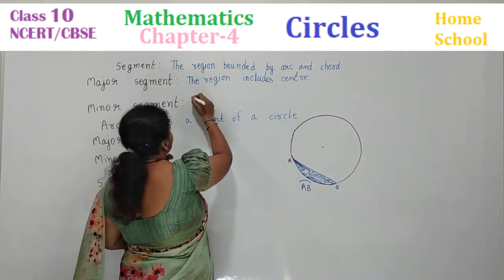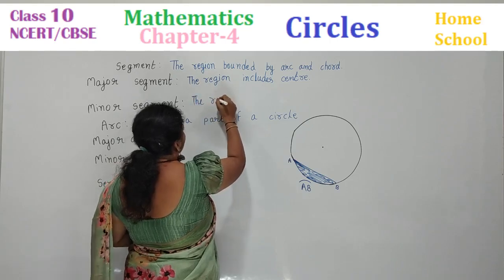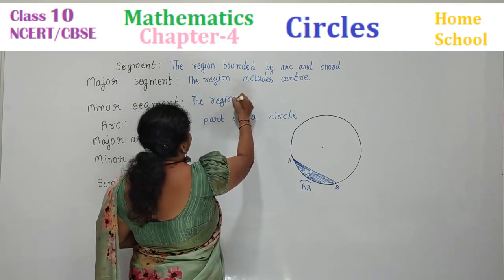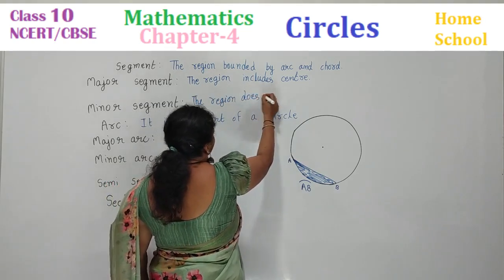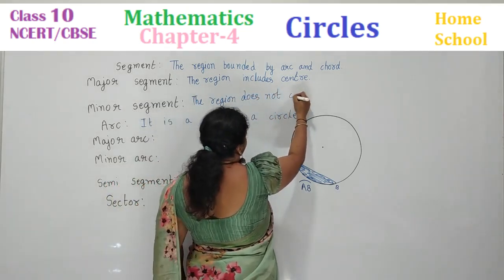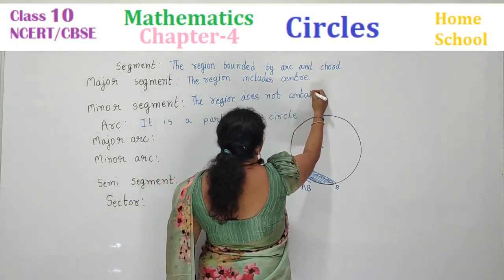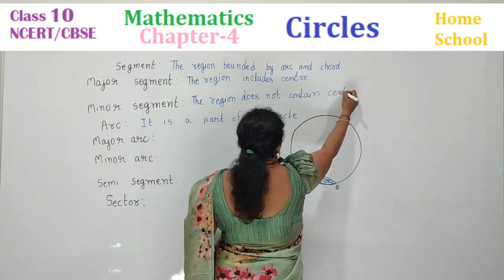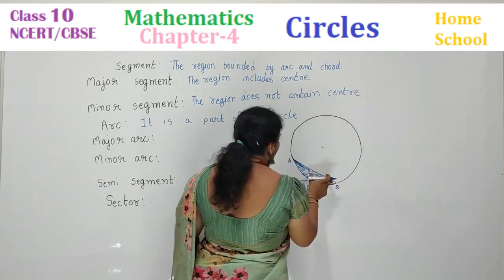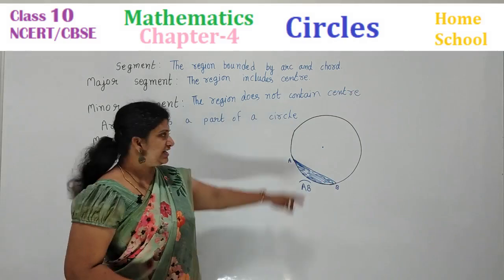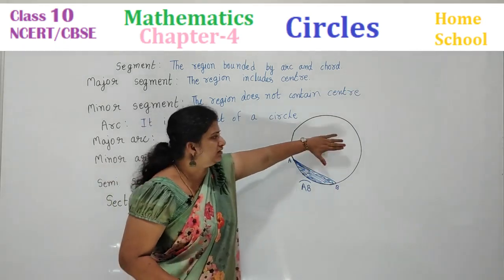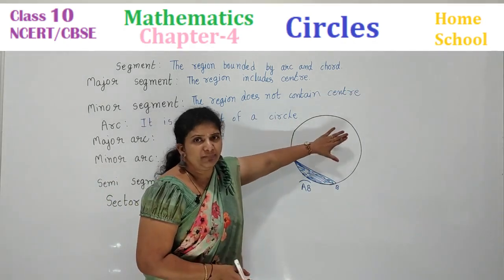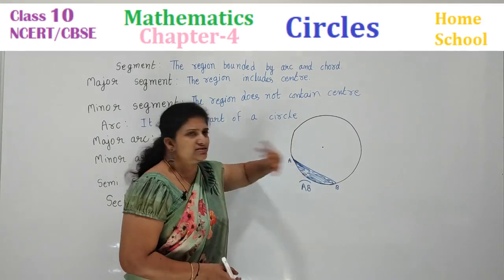And the region which does not contain the center, that region we call a minor segment. The region which contains the center, we call a major segment, otherwise a minor segment.